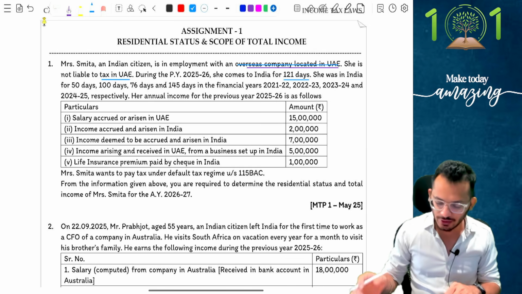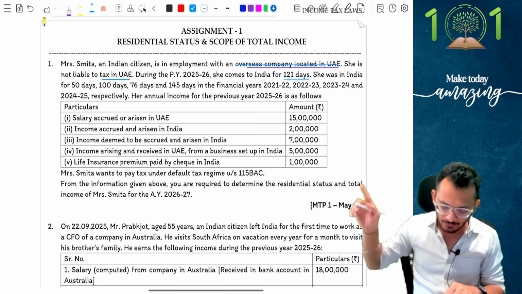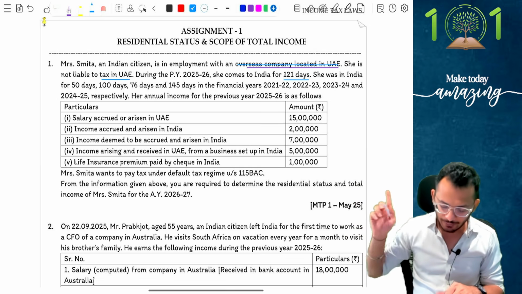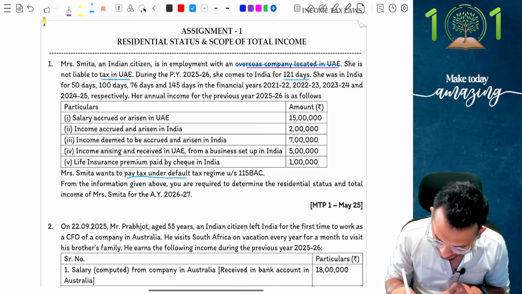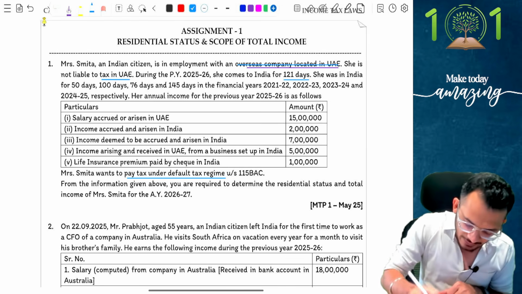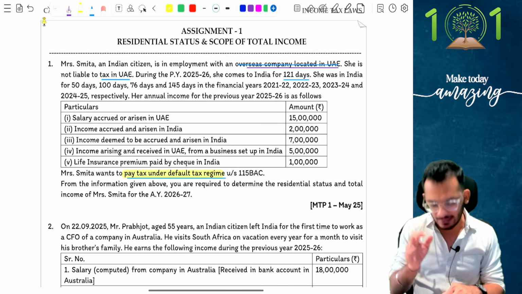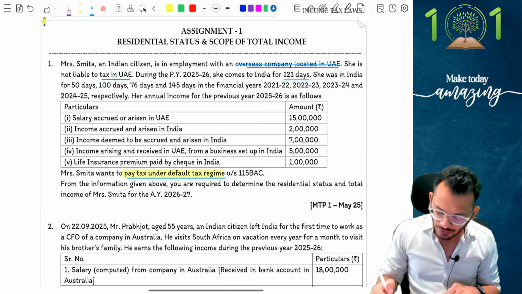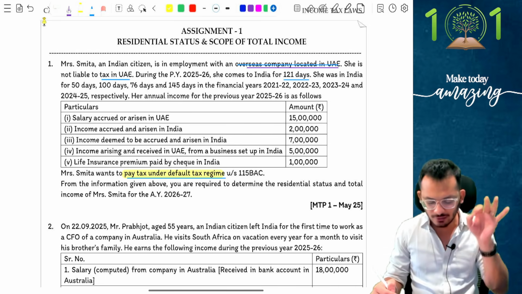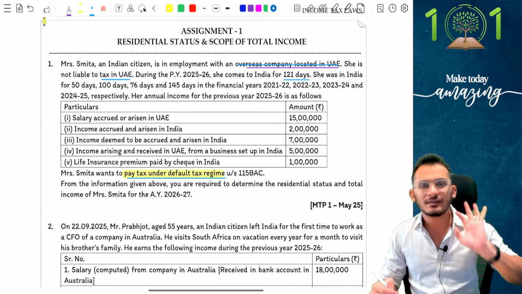The salary which is accrued in UAE, income accruing in India, deemed to accrue income, life insurance premium. Mrs. Smita wants to pay tax under default tax regime. Very, very critical. Point number 1 to be kept in mind. Person is going for DTR. From the information given above, you are required to determine the residential status and the total income of Mrs. Smita. Now, here is where you have to pay attention.